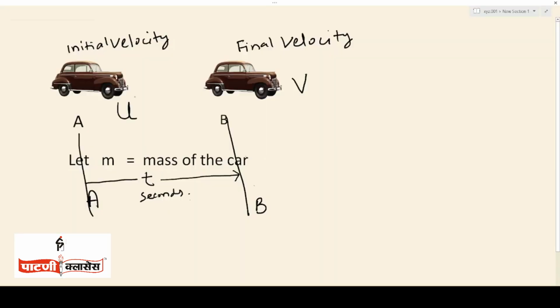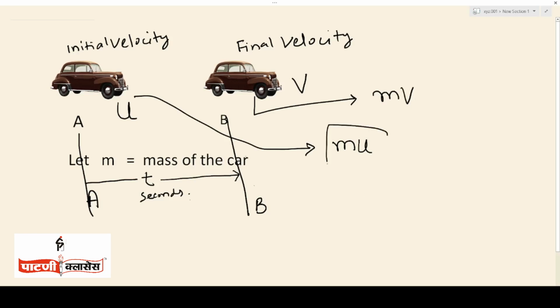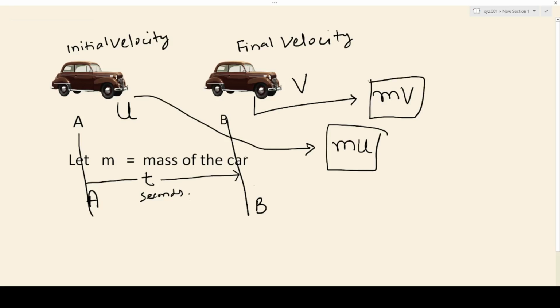Therefore, initial momentum of the car is mass into initial velocity u, so initial momentum is mu, and final momentum, with final velocity v, is mv.